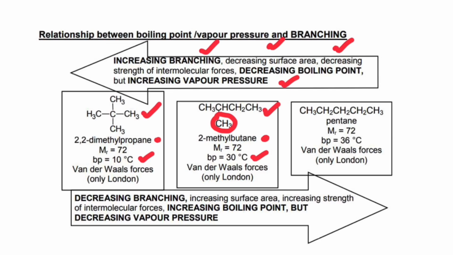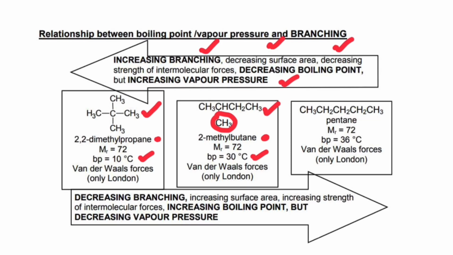And lastly, we can compare 2-methylbutane with just pentane. In pentane, there's no branching. Now let's take a look at the boiling point. The boiling point of pentane is 36 degrees Celsius, which is clearly greater than the boiling point of 2-methylbutane. Again, showing that when you increase the branching, the intermolecular forces will be weaker. You can see that the intermolecular forces of 2-methylbutane are weaker than that of pentane because of an increase in branching.